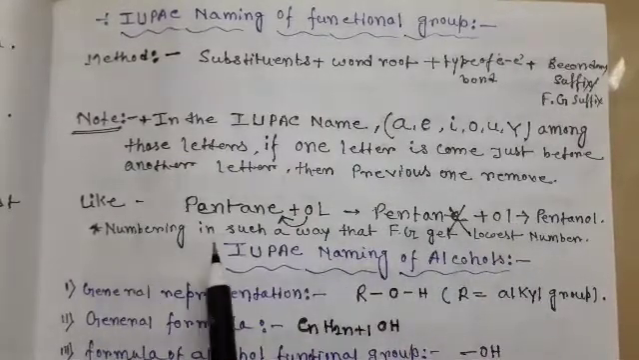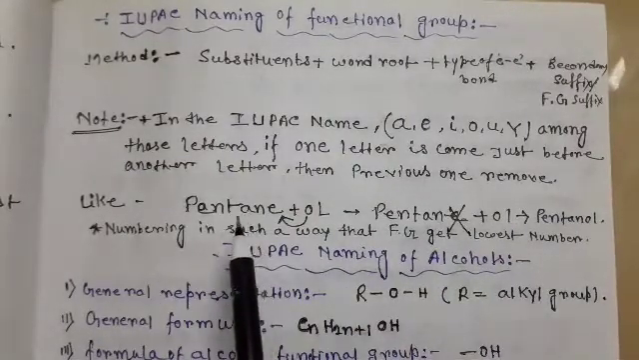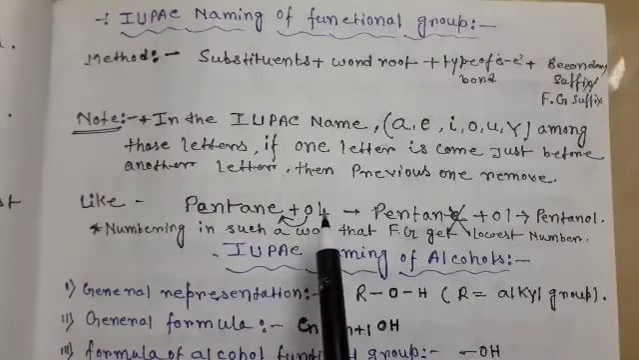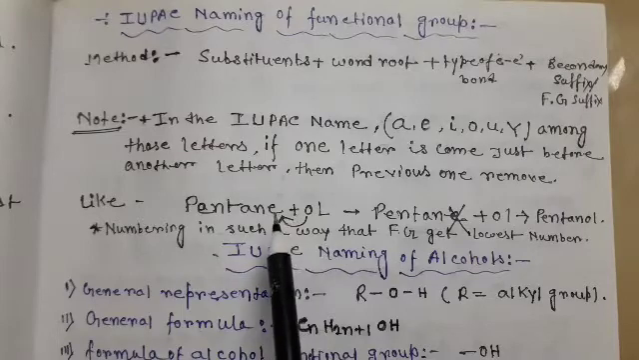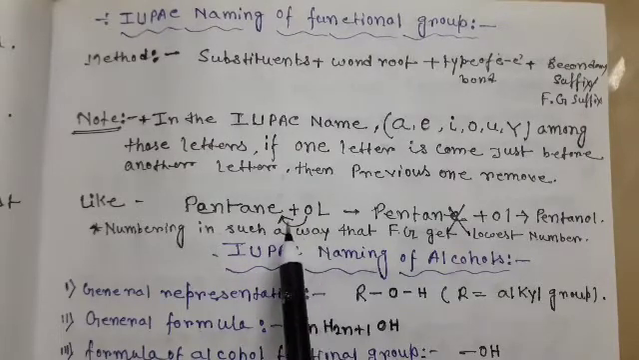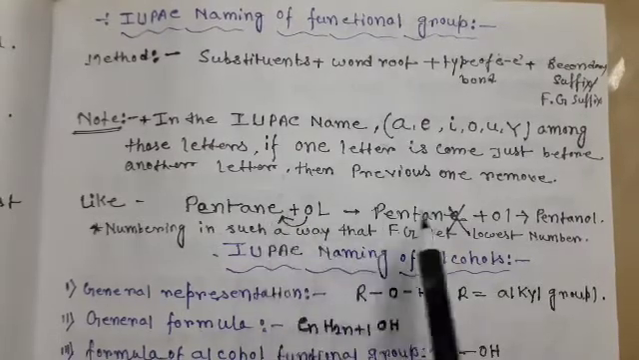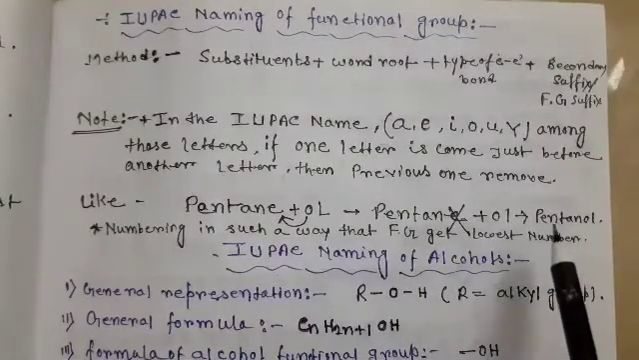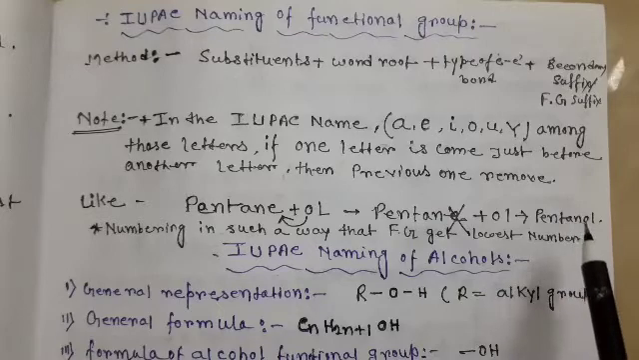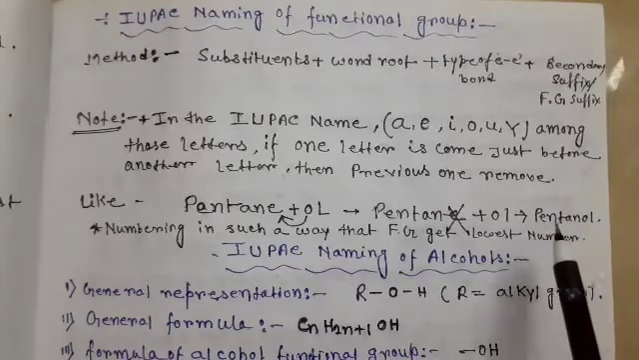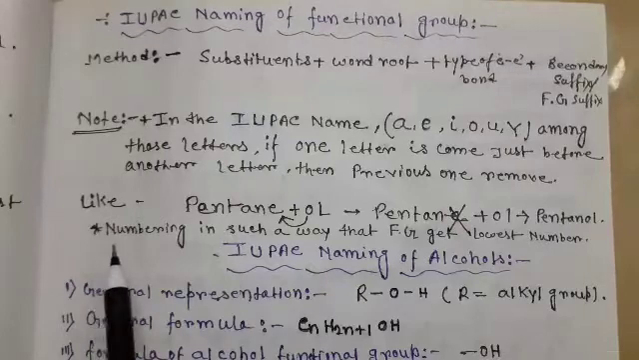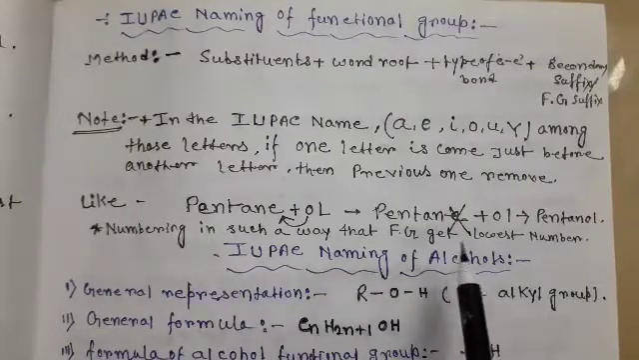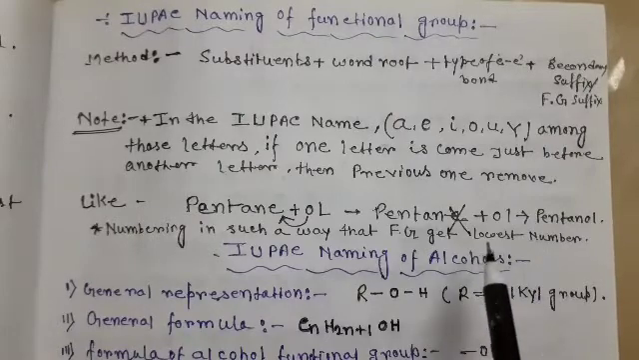For example, here pent plus an plus ol, the functional group suffix for alcohol. Here the E comes just before O, that is why E is removed and the name is pentanol. Next note, the numbering is done in such a way that the functional group gets the lowest number, that means the lowest locant.